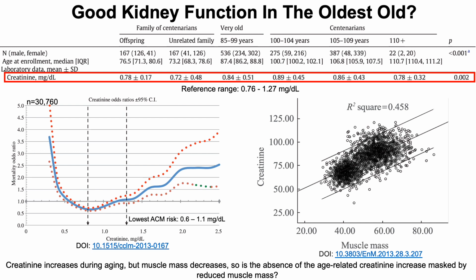So you have an age-related increase because of decreased kidney function, but then you have decreased muscle mass, which would decrease creatinine levels. So the effect may be washed out here, in terms of one thing going up and one thing going down, so you really don't see any change in it. So I'd argue other measures of kidney function should probably be investigated in each of these subjects to further get at what's going on with kidney function.